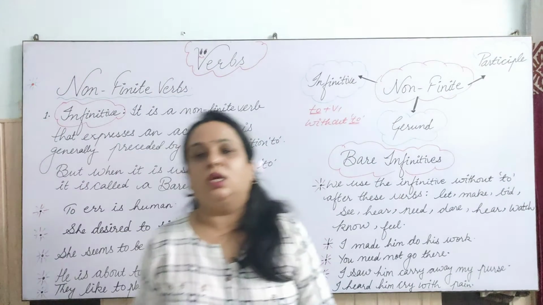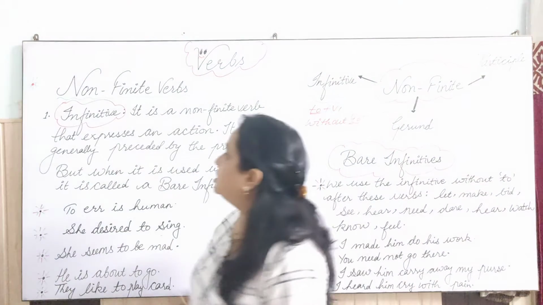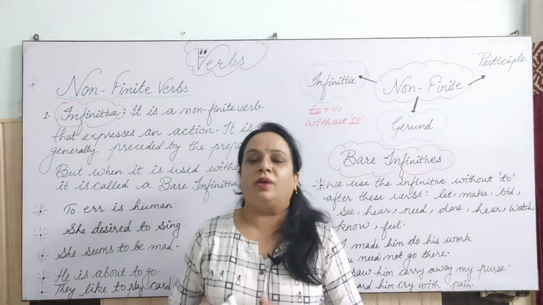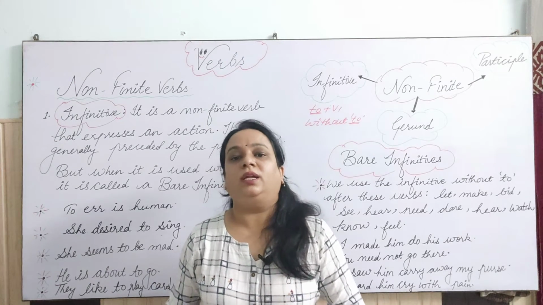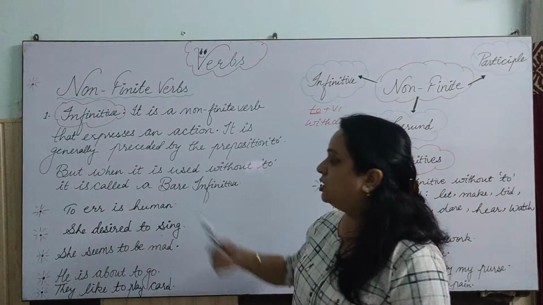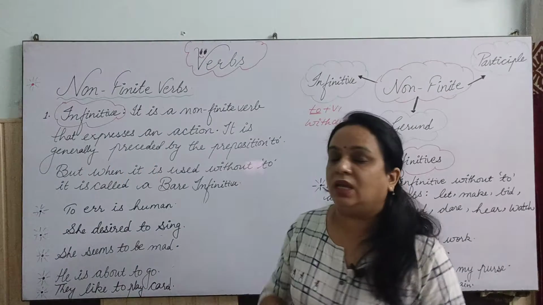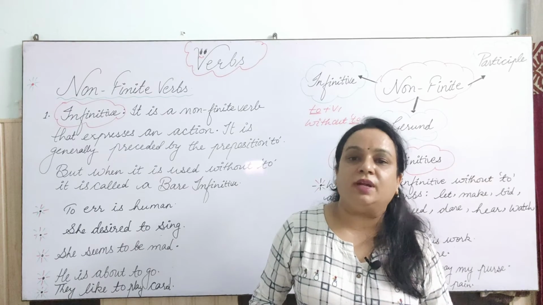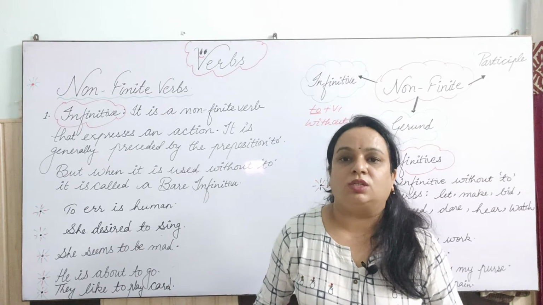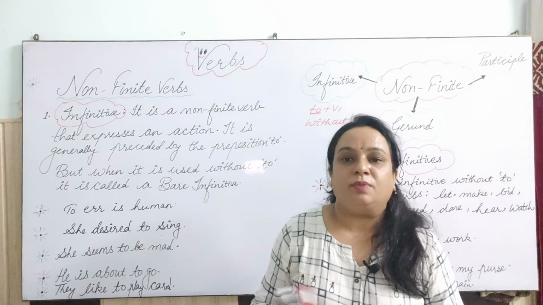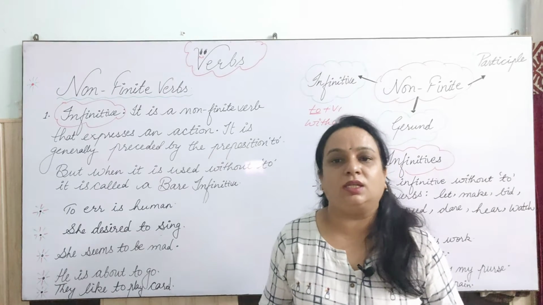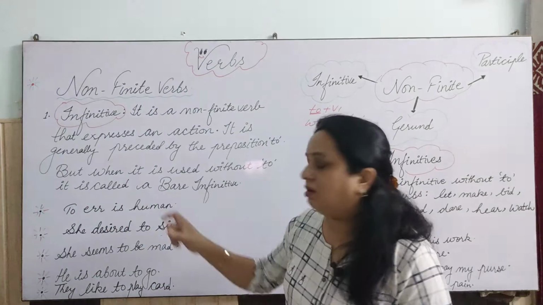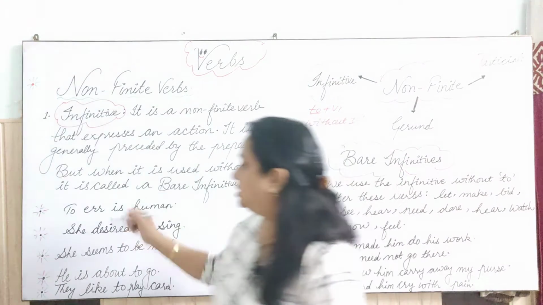So dear students, let me tell you about infinitives, and let me start with the famous quote, "To err is human," right? So here I have used "to err is human." So I have used an infinitive in this sentence, that is what? To err, okay, means to make the error, that is a tendency of humans. So "to err is human," right? So this is a verb here, clear in the first sentence.